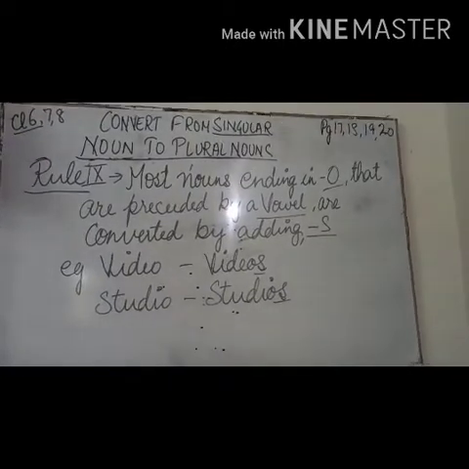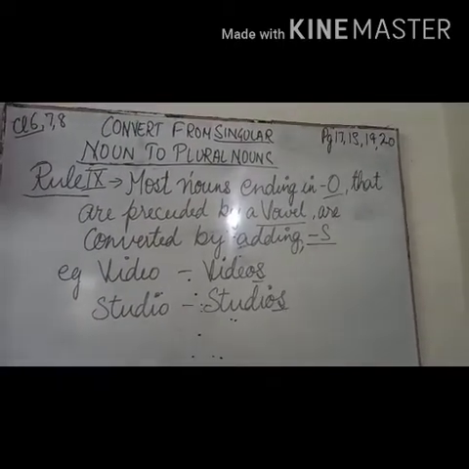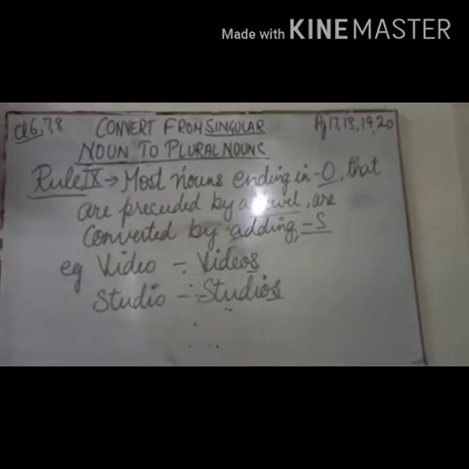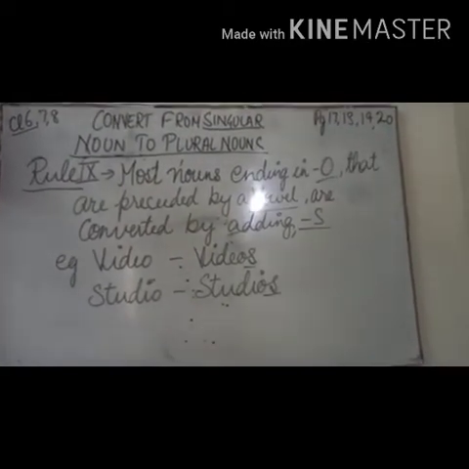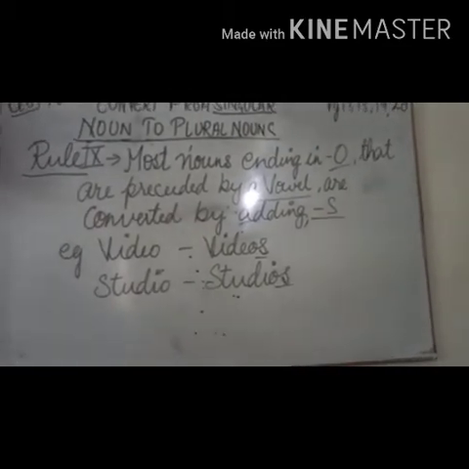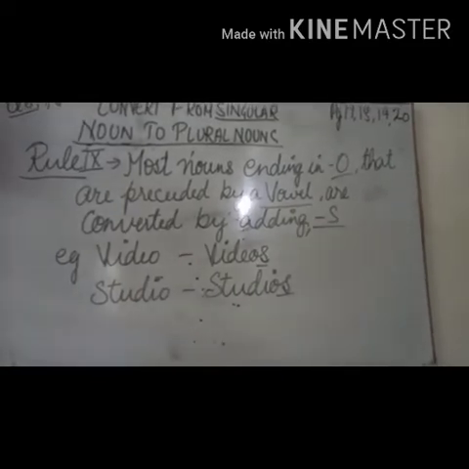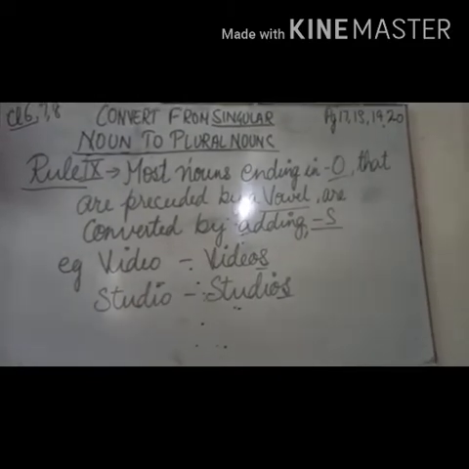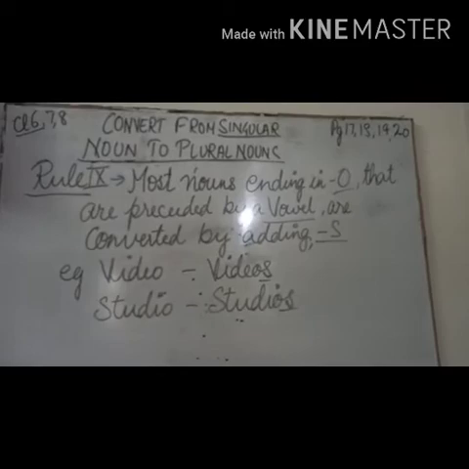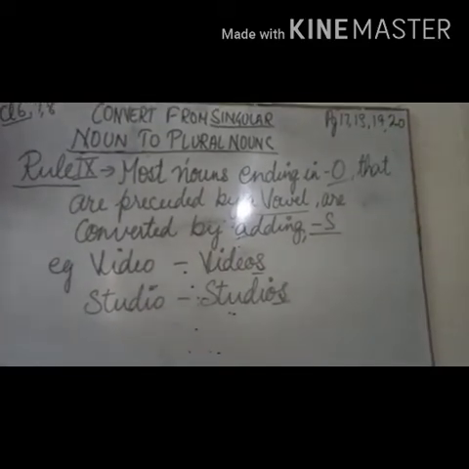Students, rule number 9. Most nouns ending in o that are preceded by a vowel are converted by adding simply s. For example, video. It is ending with o and before it is a vowel, so we simply add s to it: videos. Second example, studio.